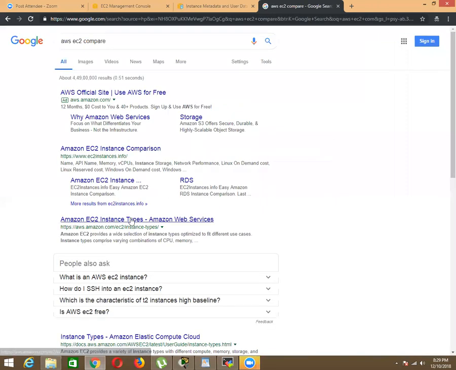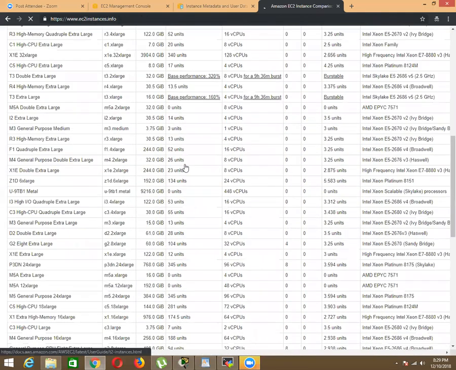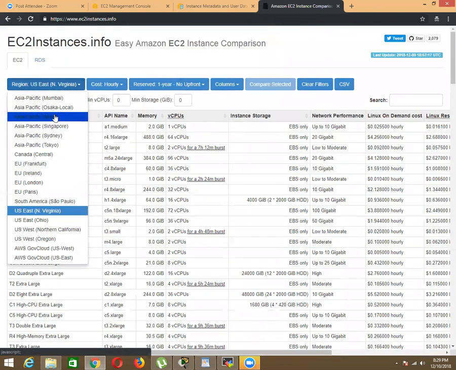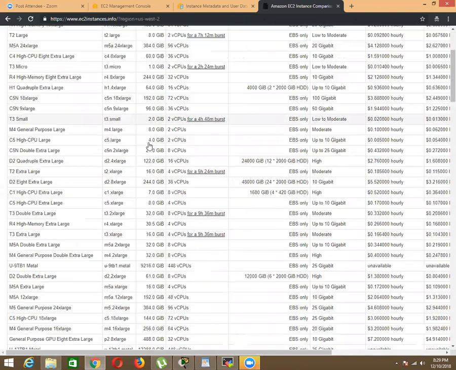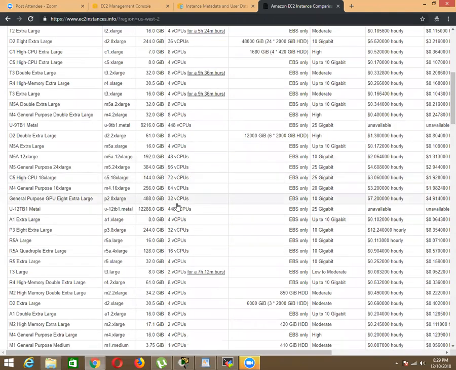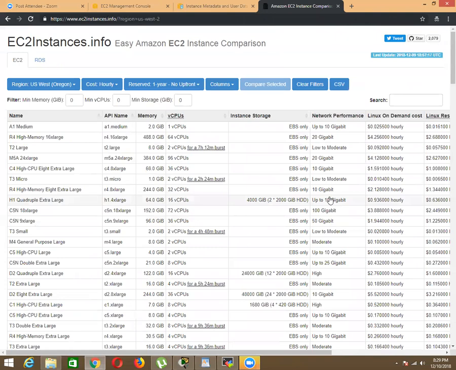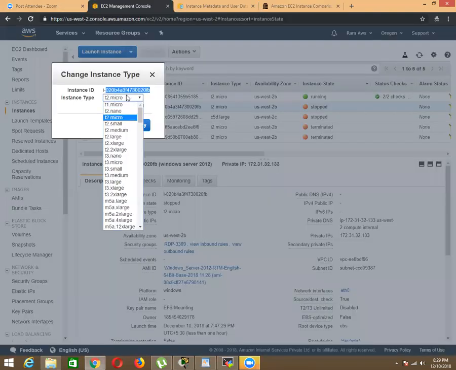Go to the AWS EC2 comparison page. They have released a big comparison table where you can find all the instance types available for a particular region. I'm in the US West region, and you can see the instance types, how much RAM, how much processor, storage, and network performance they support.